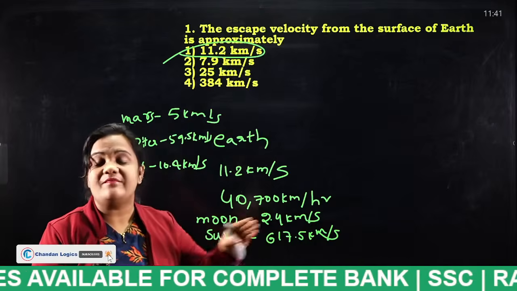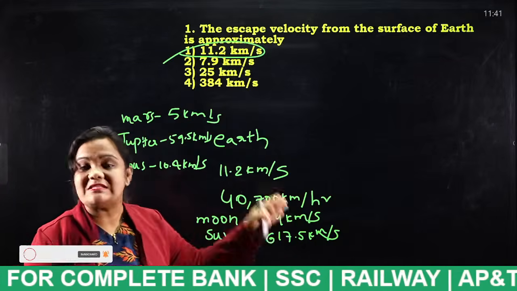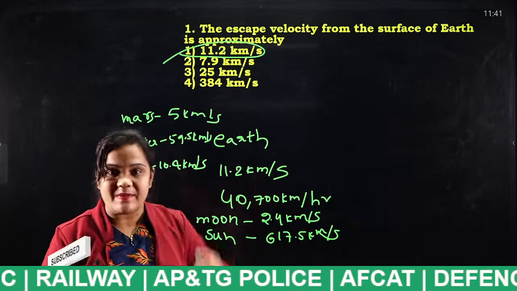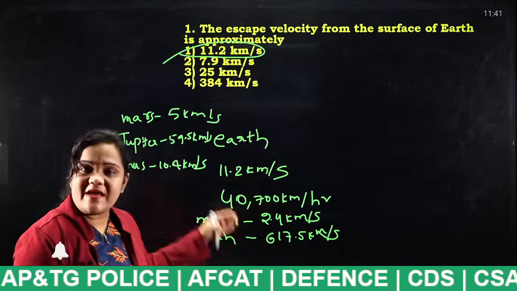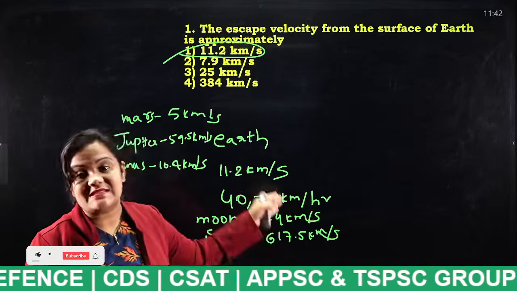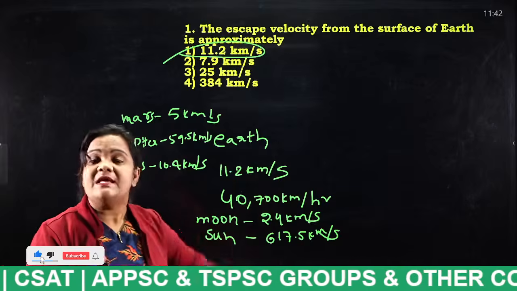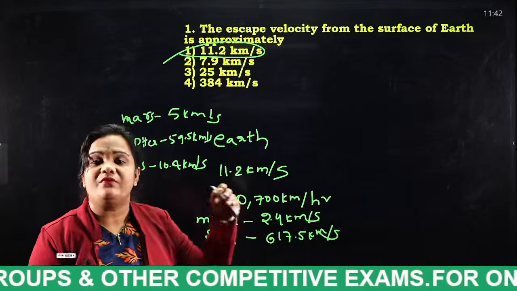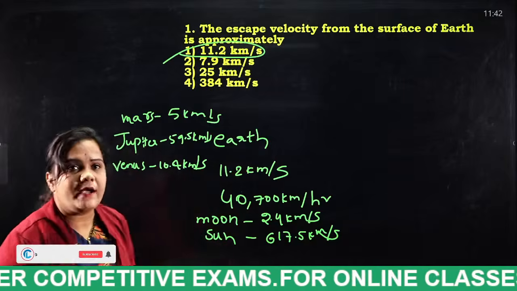Our Earth's escape velocity is 11.2 kilometers per second. In hours, it is 40,700 kilometers per hour. Similarly, the moon has 2.4 kilometers per second, and the sun has 617.5 kilometers per second. These are very, very important values. So make a screenshot of it or make notes of it.